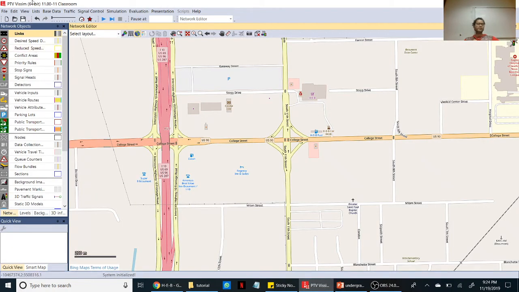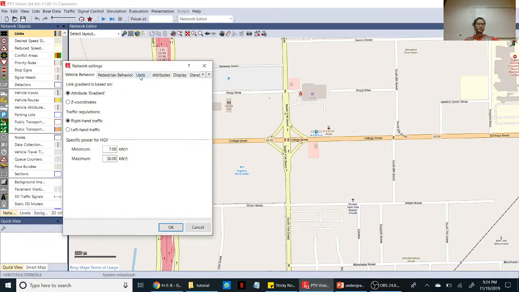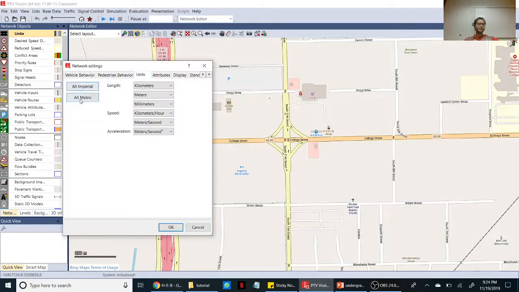So when you open PTV Vissim, the user interface looks like this. Before starting any network, first go to the base data, go to the network settings, go to the units, select any units.